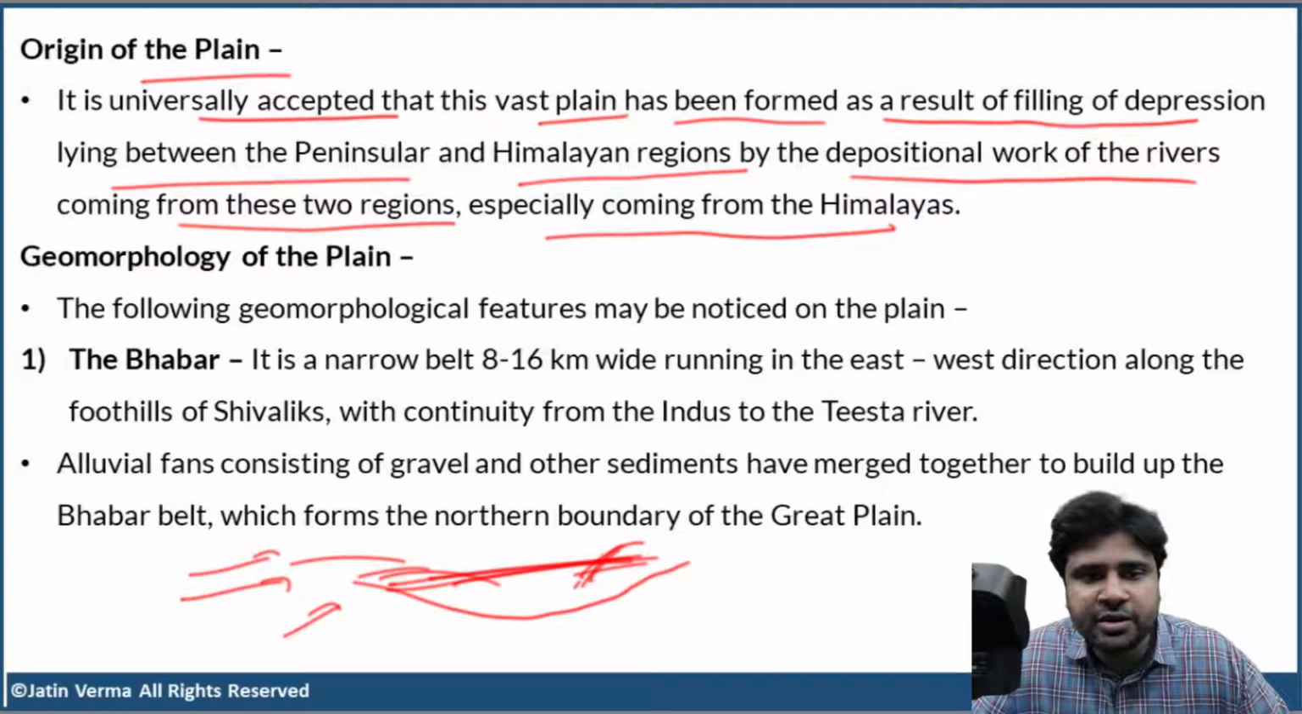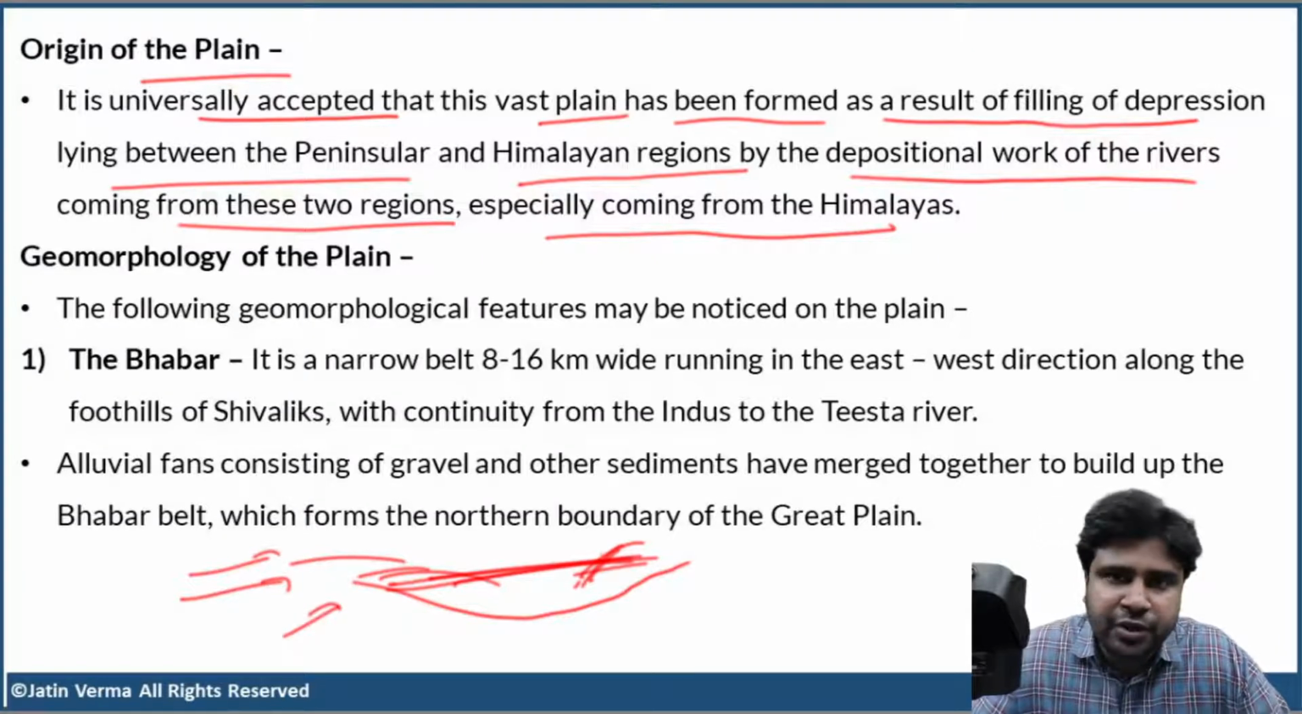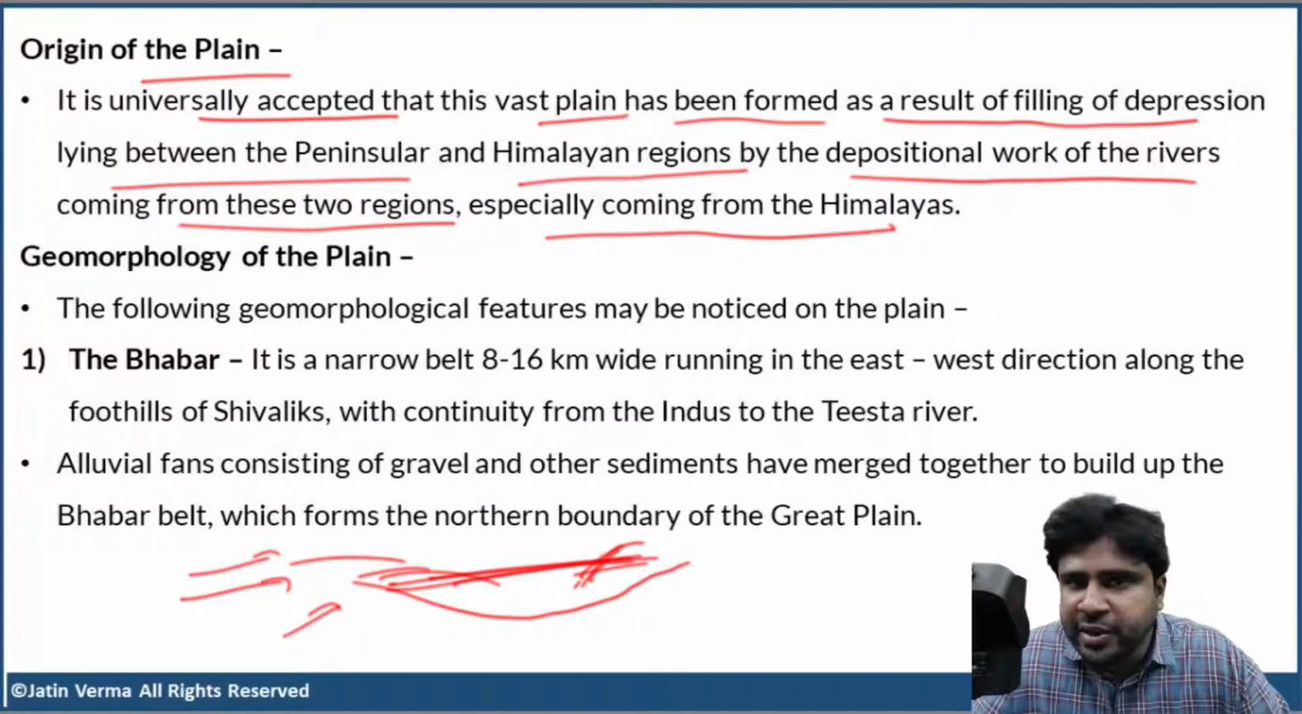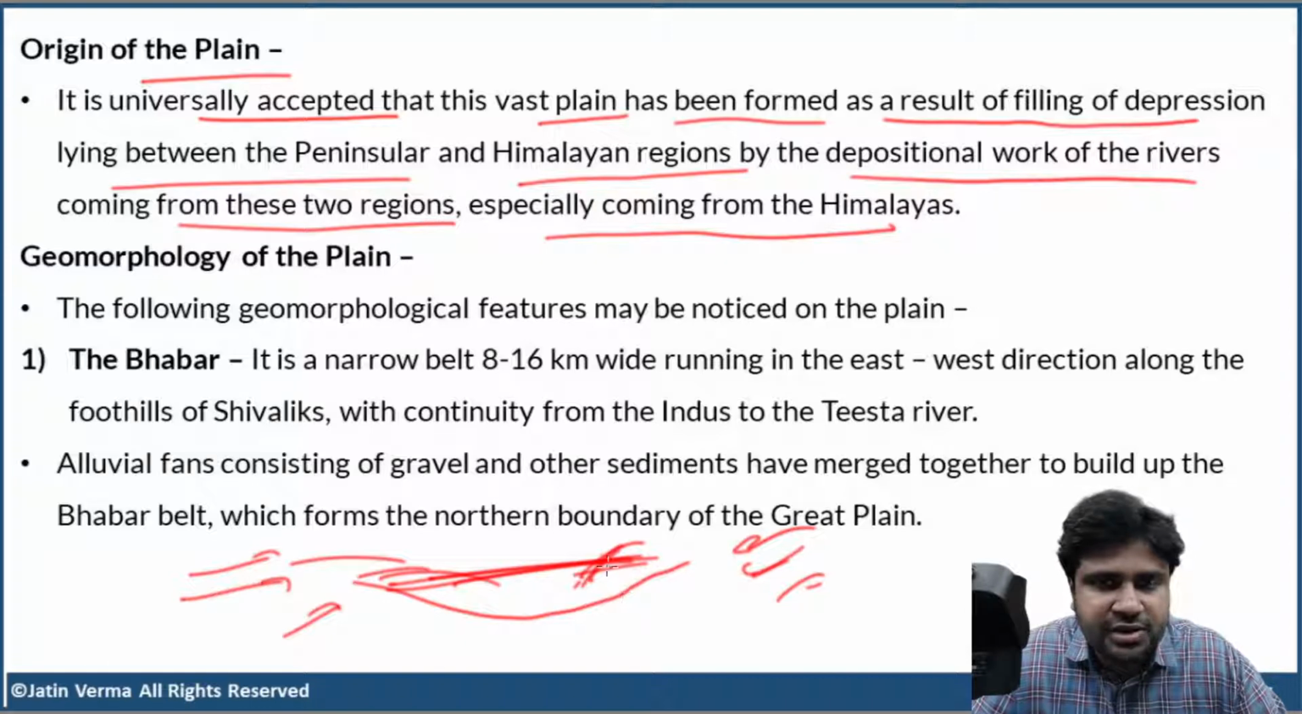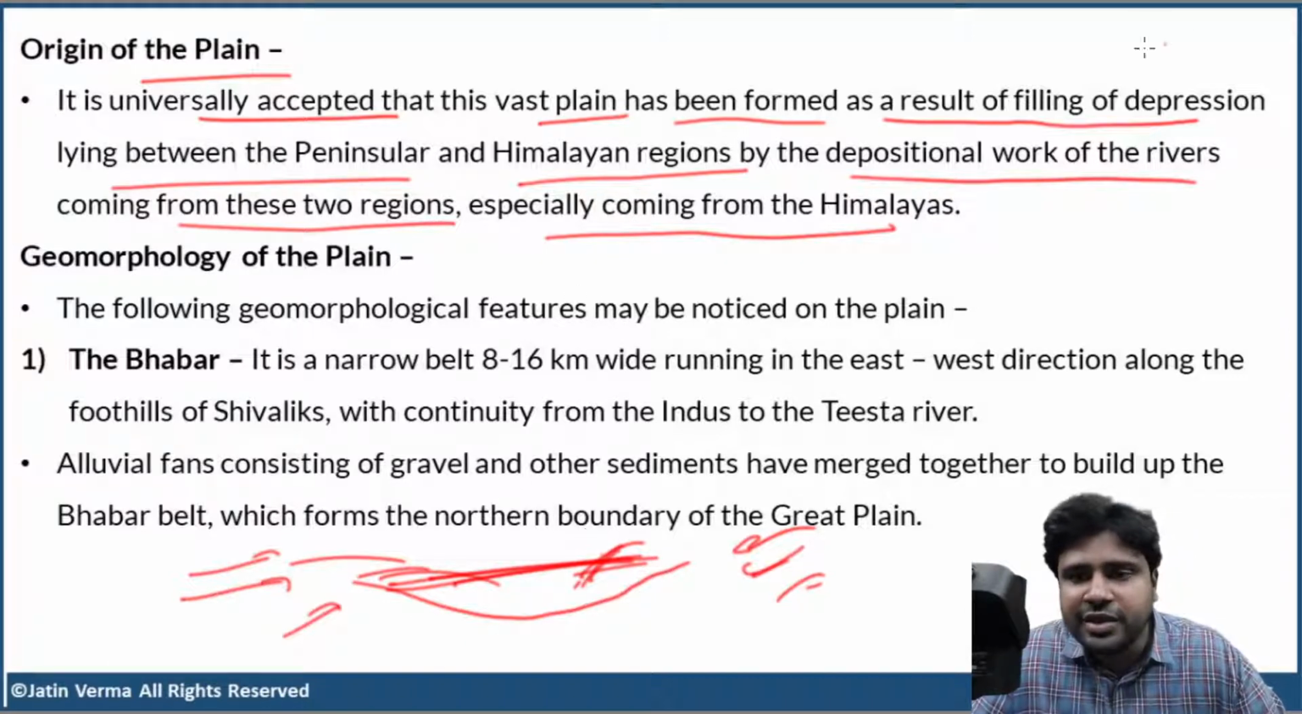Okay, so again, nothing in geography is accepted universally. There are different scientists putting forward different theories. There are different opinions, different perspectives, different points of view. Okay, but the most widely accepted one is this. The rivers coming from both the Himalayas as well as the rivers coming from the peninsular plateau have deposited a lot of alluvium, a lot of silt, and filled up this depression. And that is how the vast plain was formed.